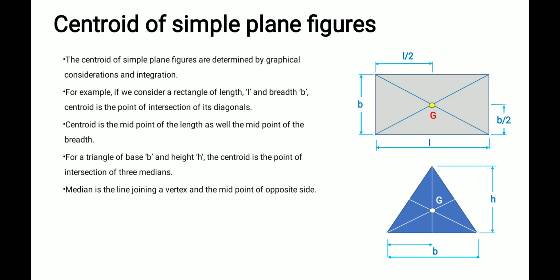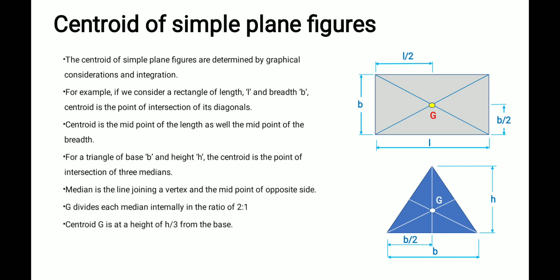How do we find the distance? From this we know B by 2 is at the midpoint only. In this direction, at the midpoint of the base, the G will be there. Then what is the height, at what distance will it be? It will be h by 3, 1 by 3 of the height.